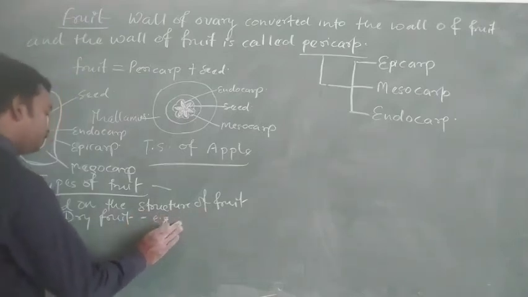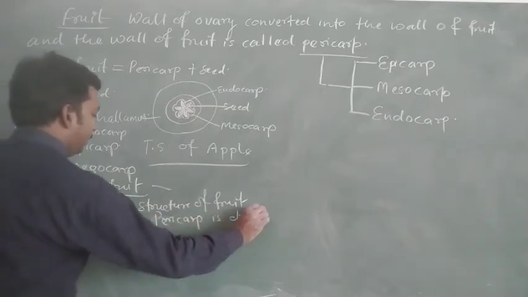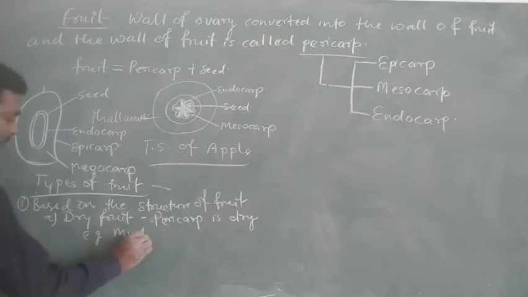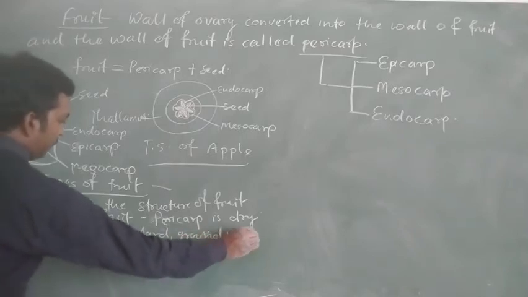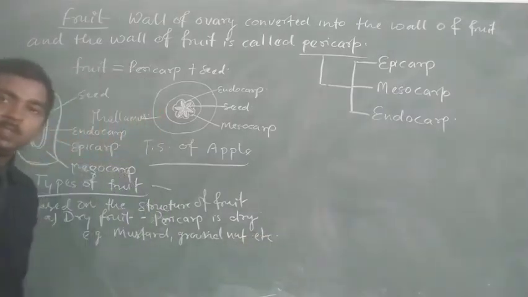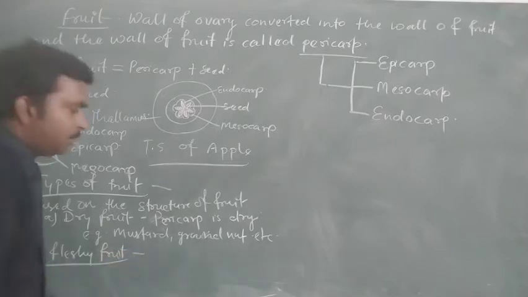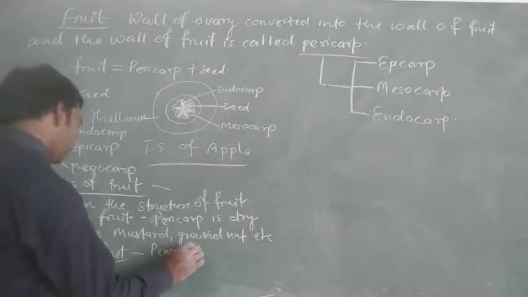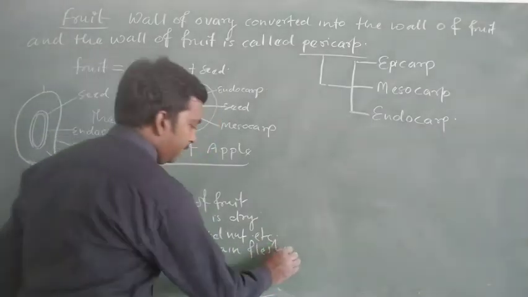That fruit is known as dry fruit, for example mustard, groundnut, etc. And the second one is the fleshy fruit, in which the pericarp remains fleshy or juicy.